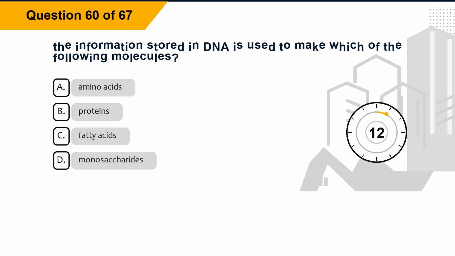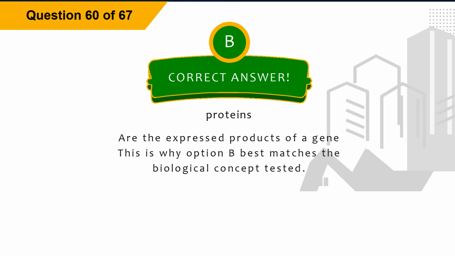Question 60. The information stored in DNA is used to make which of the following molecules? Option A, amino acids. Option B, proteins. Option C, fatty acids. Option D, monosaccharides. The correct answer is option B, proteins. Explanation. Proteins are the expressed products of a gene. This is why option B best matches the biological concept tested.